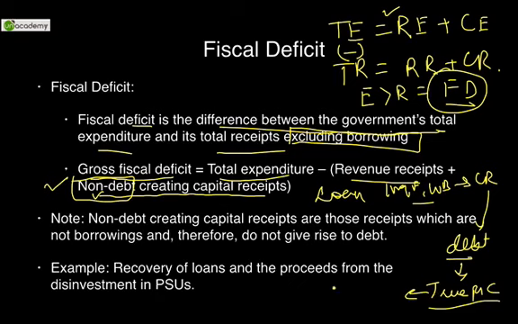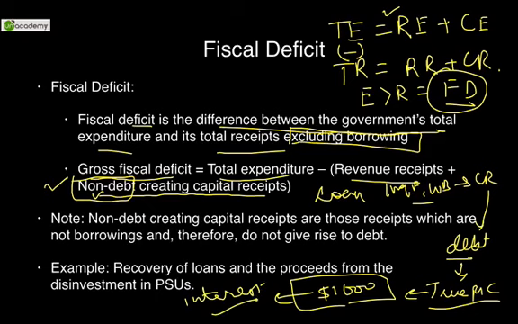We can say we borrowed 1,000 million from the World Bank, and then we can say we have a huge fiscal surplus. But that is incorrect. That fiscal surplus is because of this excessive loan. You have to service this loan. अगले साल इस पे interest pay करना पड़ेगा. वो कहाँ से लाओगे? Hence, we include only non-debt creating capital receipts, which is why we exclude debt creating capital receipts. Is that understood?